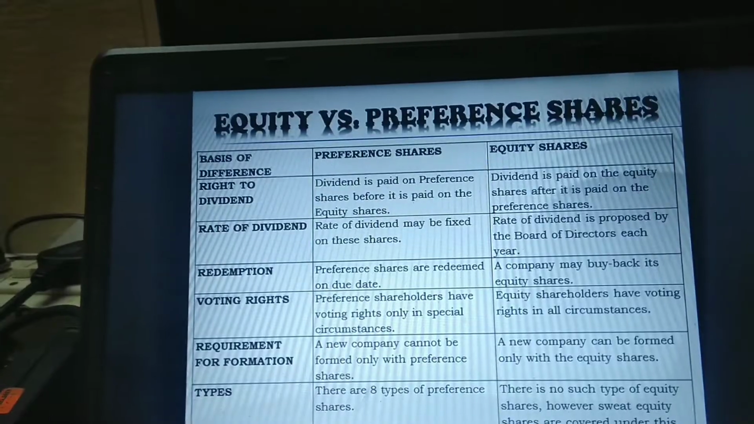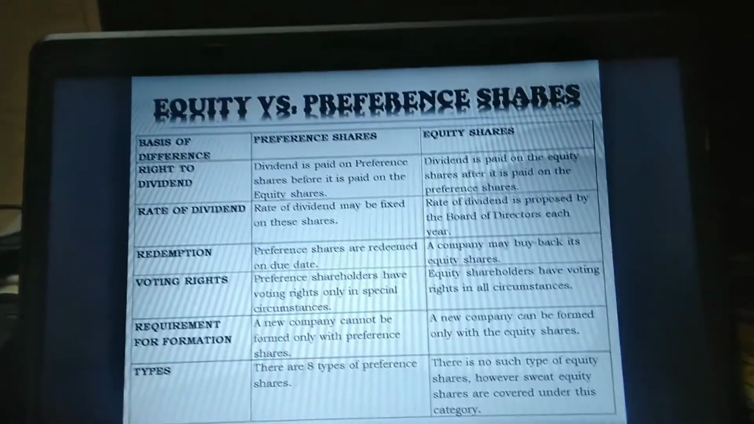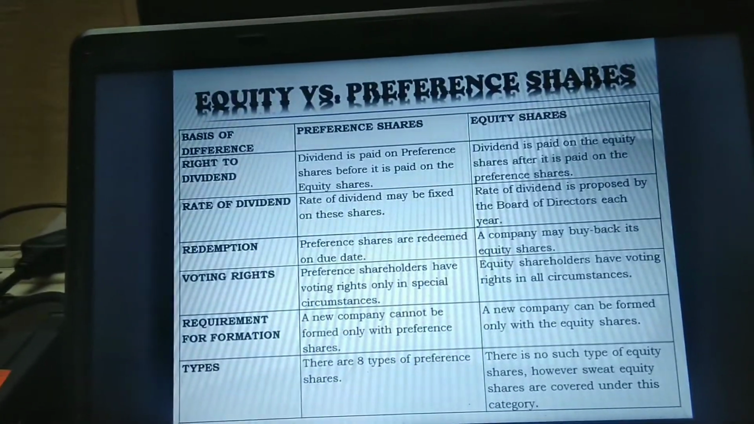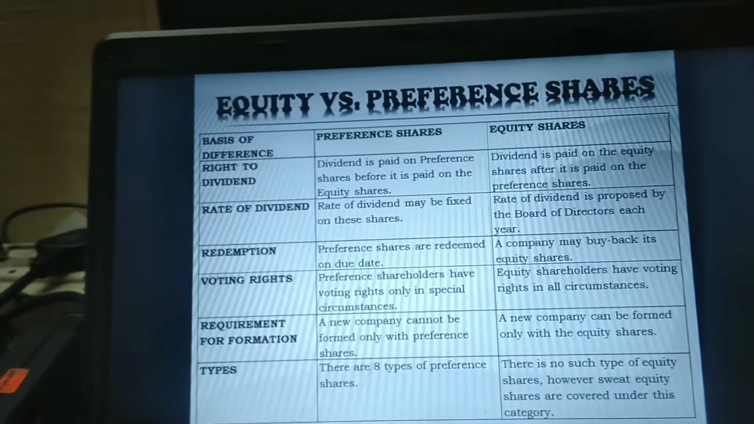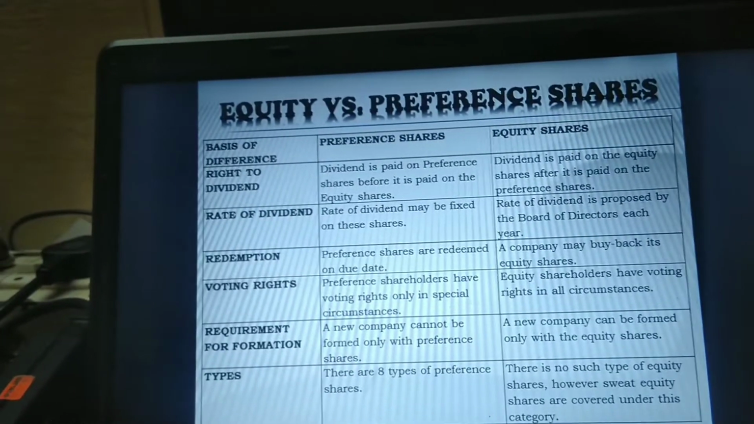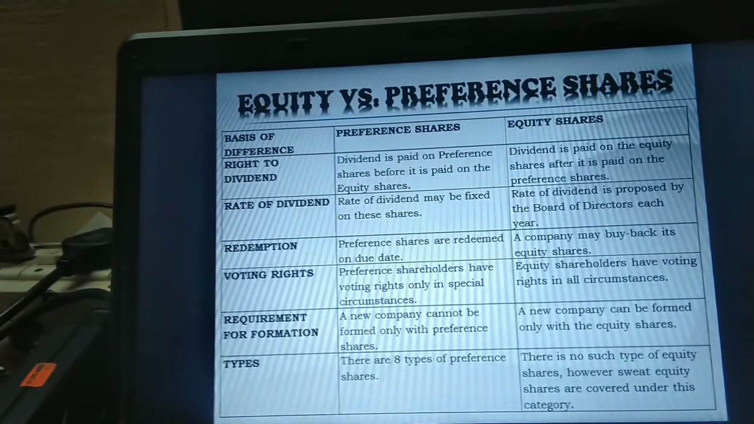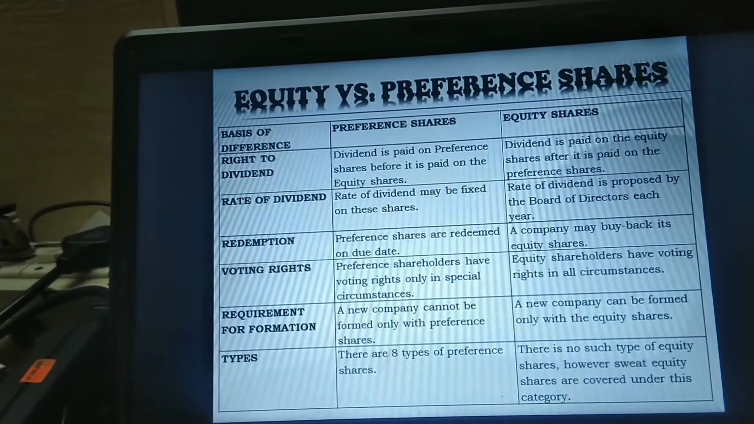Preference shares are redeemed on the due date, which means the preference shares will be taken back by the company and the amount will be settled to the preference shareholders, whereas there is no redemption concept in equity shares. The company may buy back its shares, but there is no redemption concept. Preference shares have voting rights only in special circumstances, whereas equity shareholders have voting rights in all circumstances.